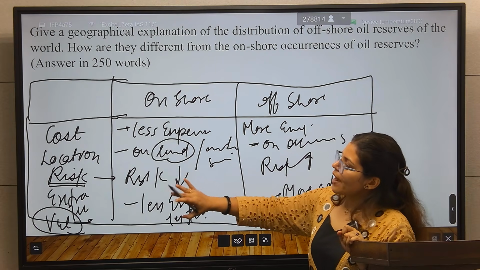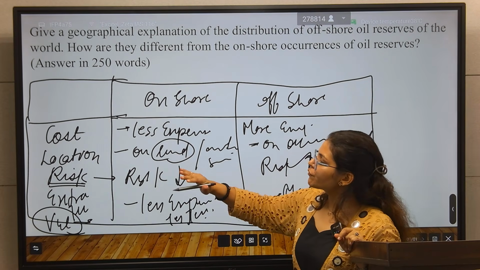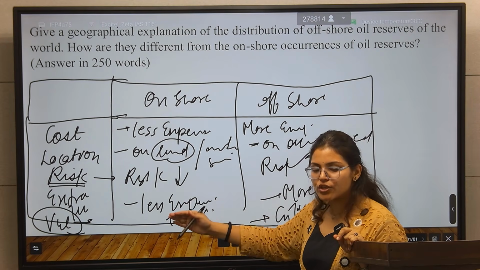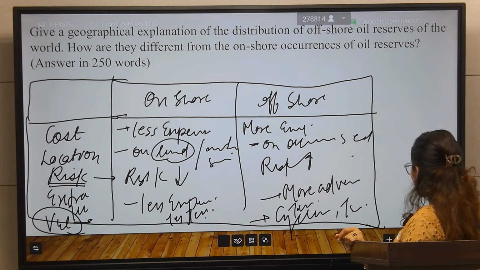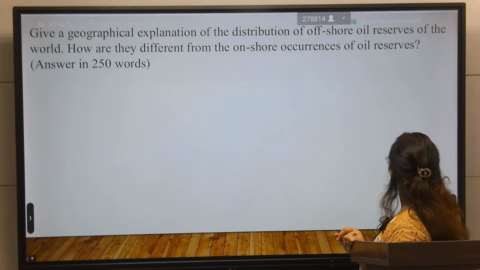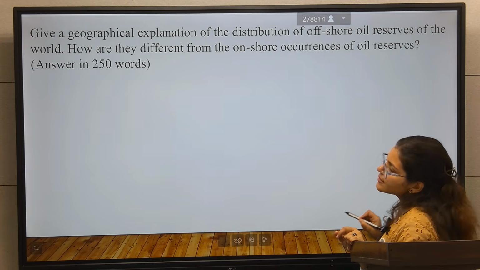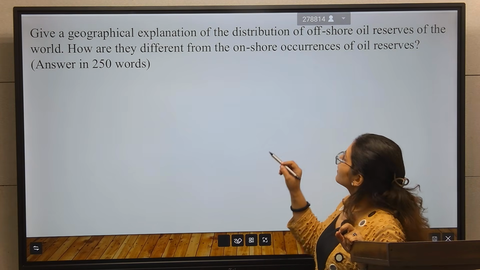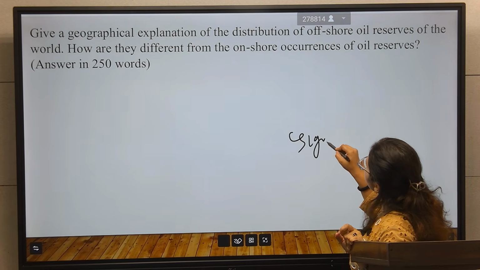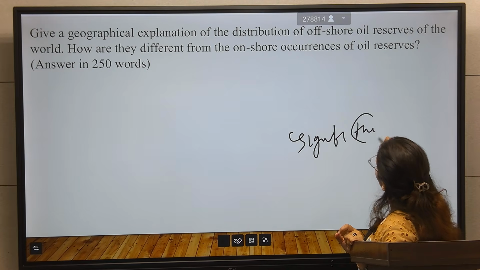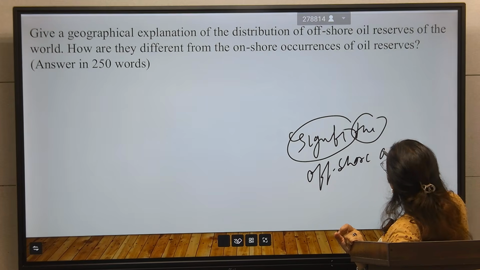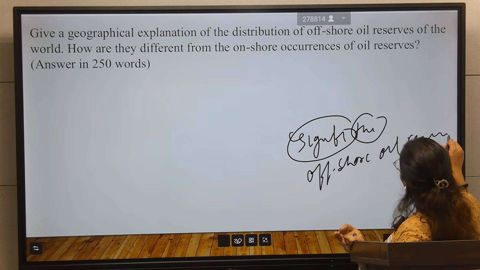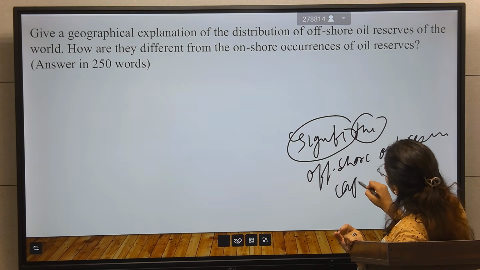In this way you have to differentiate on the basis of cost, location, risk, extraction technology, and vulnerability risk. After that, you will conclude your answer by signifying the offshore oil reserve capability.